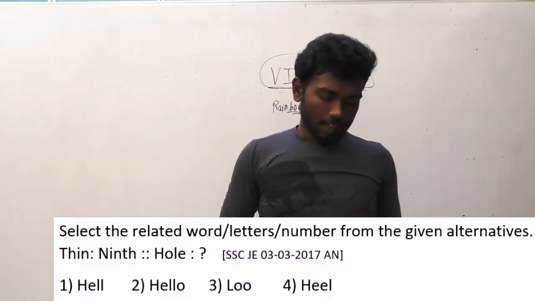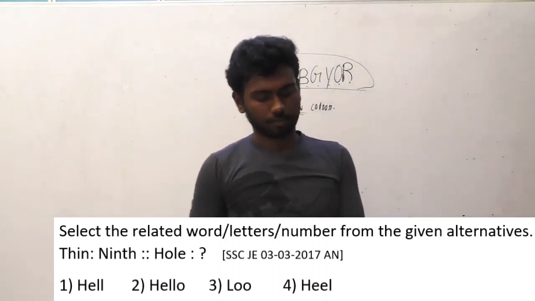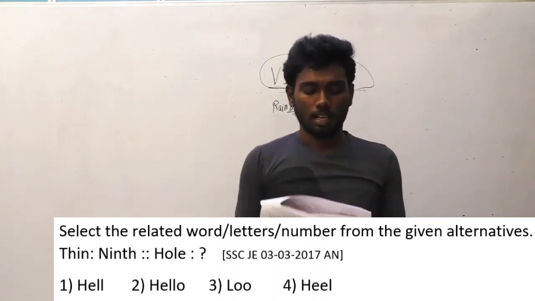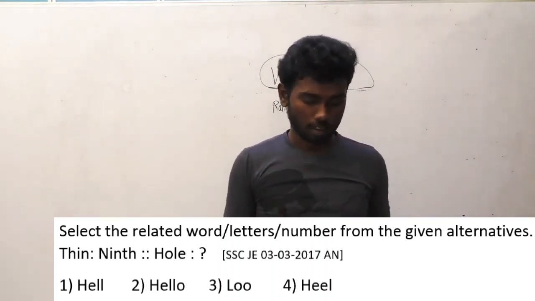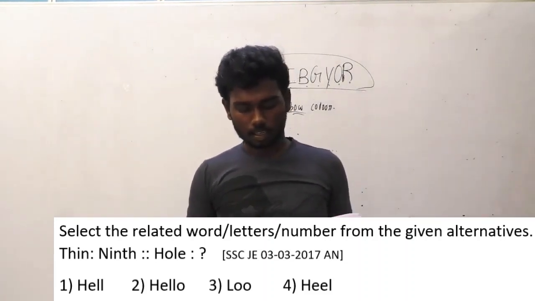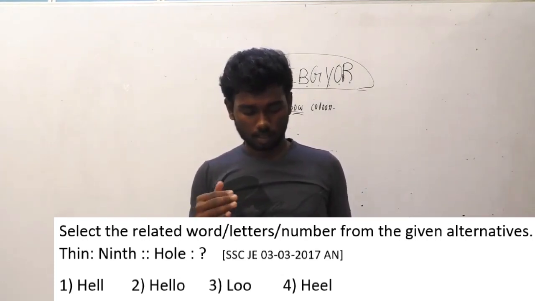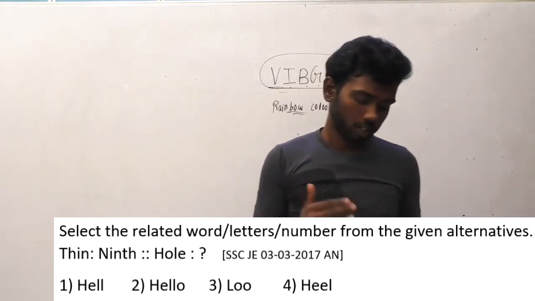Select the related word or letter or number from the given alternatives. This was asked in SSC JE 33-17 afternoon batch. The question is: thin is to 9th, whole is to what? Thin is to 9th, whole is to what?